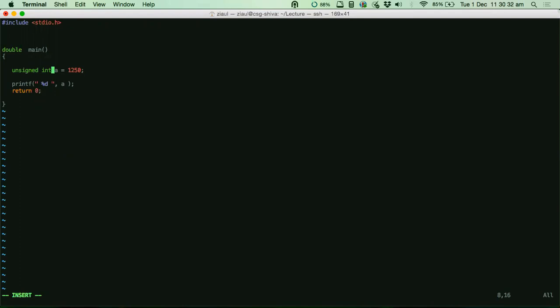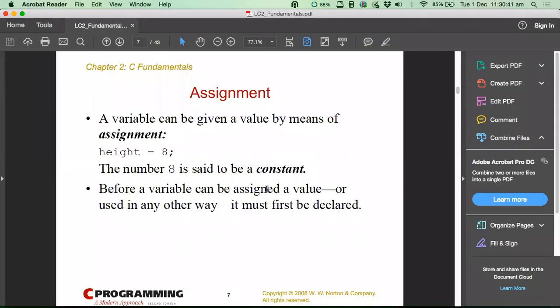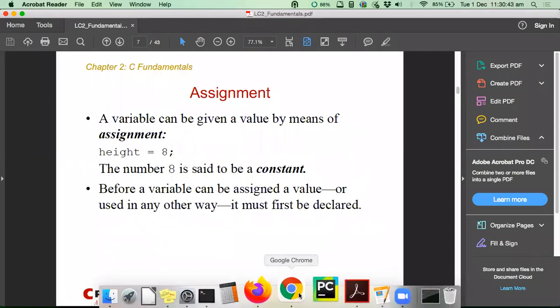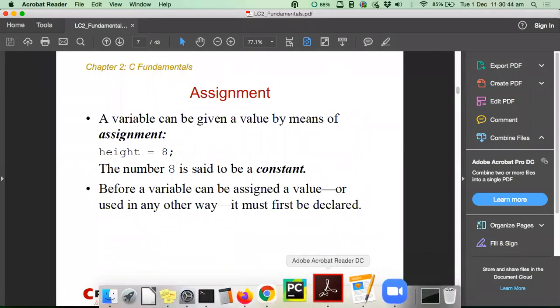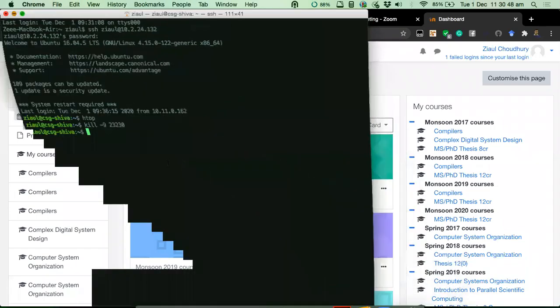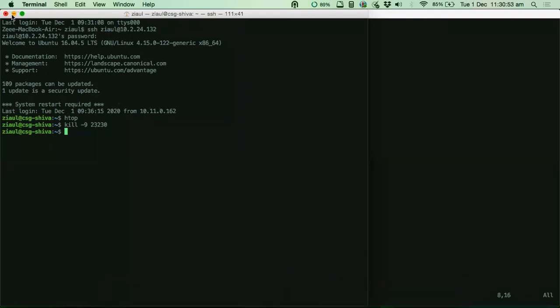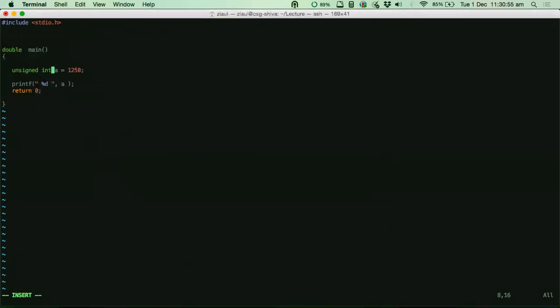Is this clear, guys? So this is a very, very important point called the type of the variable and its area. In the next class, we will be on this discussion again. So this is one very important aspect of a type of a variable.